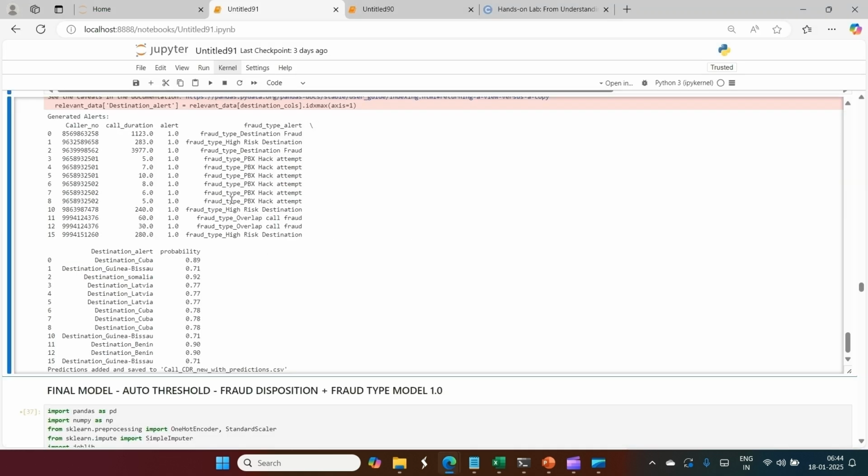Next is fraud type high risk destination, 240 minutes, and then an overlap call, and then fraud type high risk destination. So three high risk destination frauds are there.